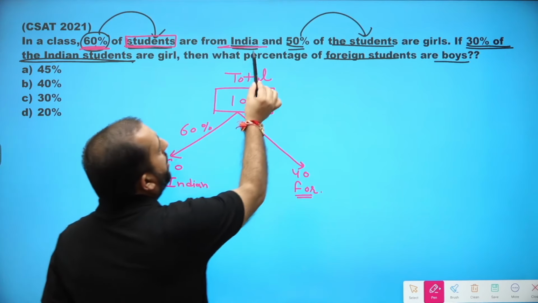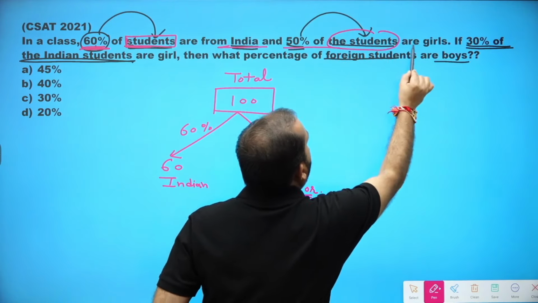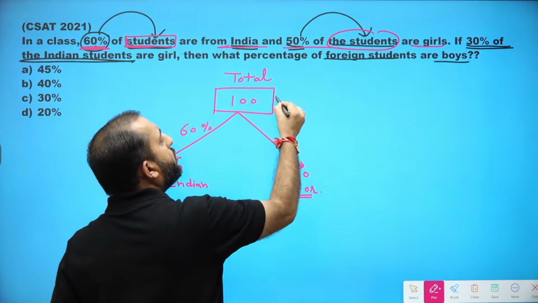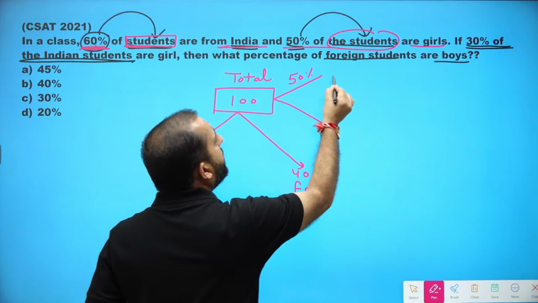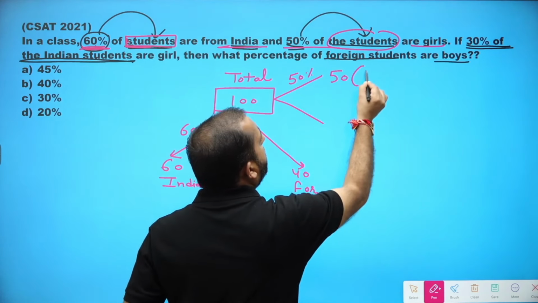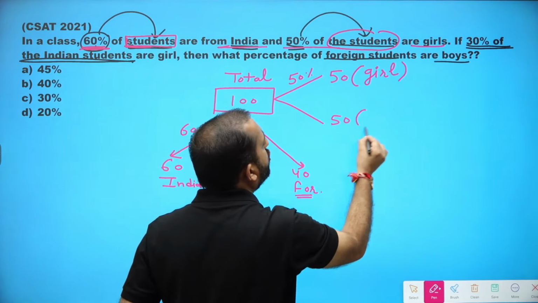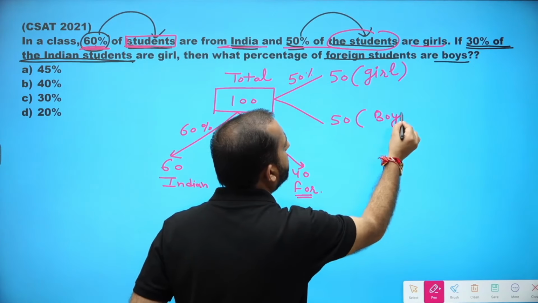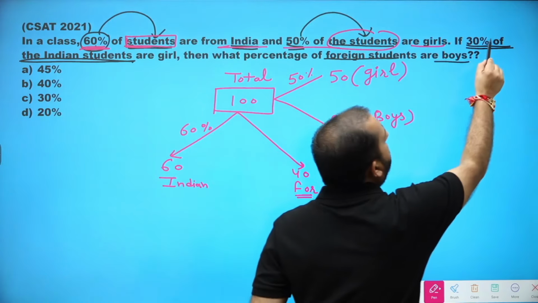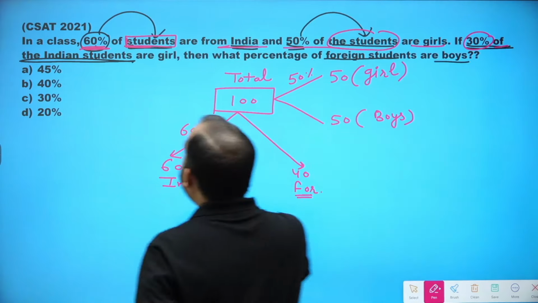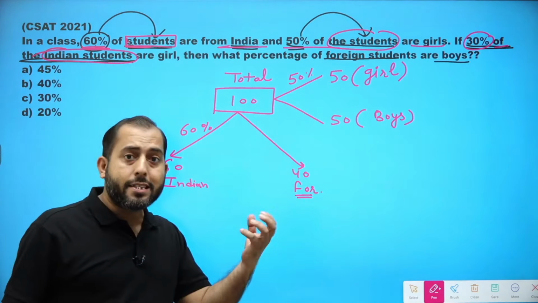Then next, 50% of the students are girls. Total students are 100, and 50% of 100 is 50. So in these 100 students, 50 are girls and the remaining 50 should be boys. Next it is written 30% of Indian students. For that 30%, the base is Indian students.